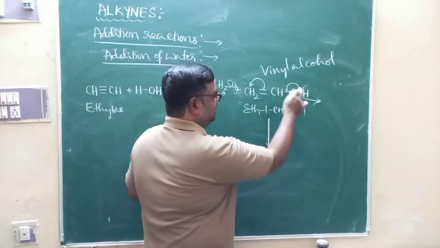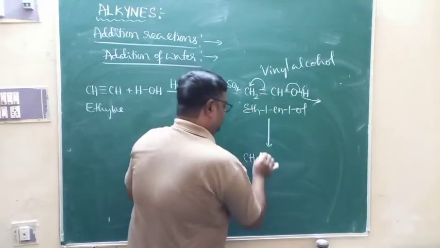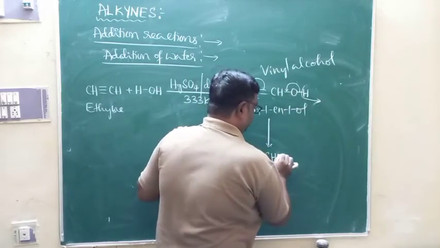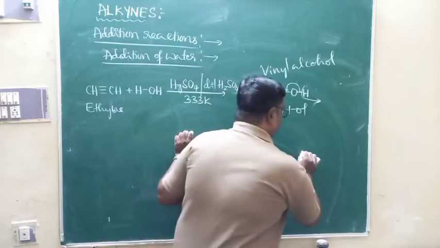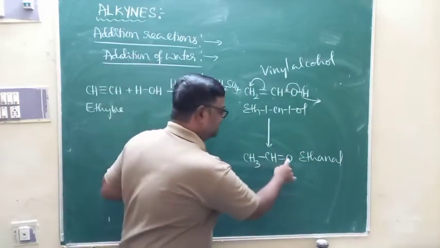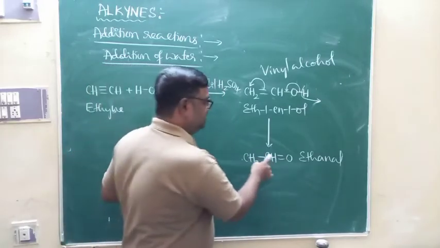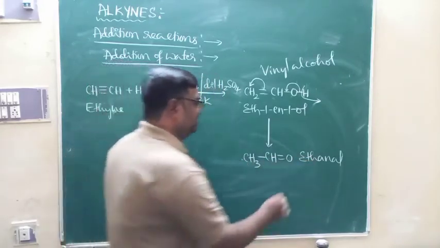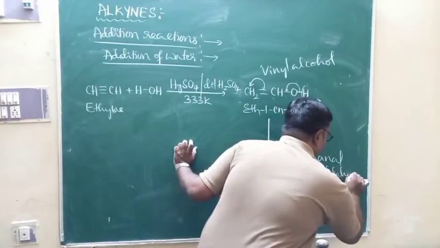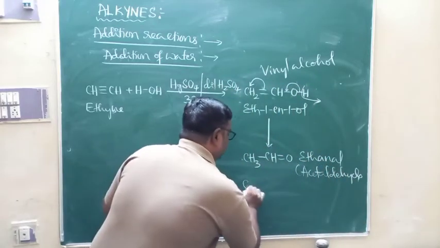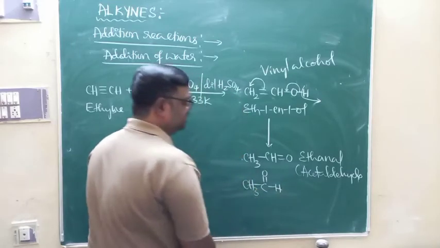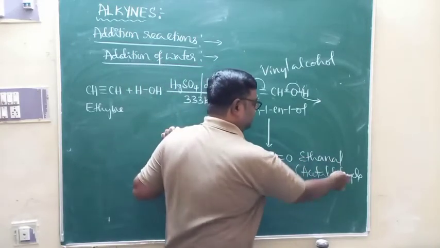What does this CH2 minus do? It attracts H plus and becomes CH3. Double bond is converted to single bond, and single bond becomes double bond, and of course this is O, and this is what we call ethanal, and you are going to get acetaldehyde. That is CH3CHO. It is also called acetaldehyde. This can also be written like this: CH3, C double bond O, H. This is what we call ethanal or acetaldehyde.